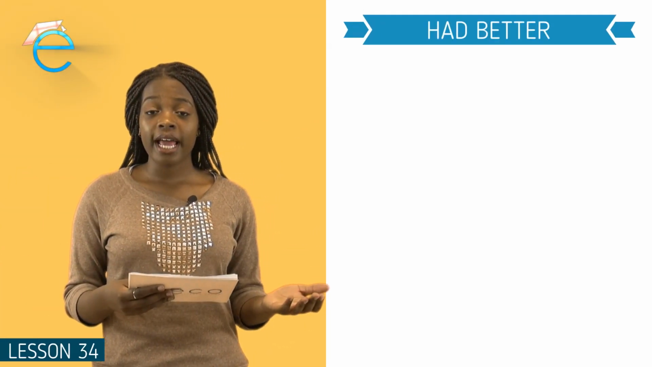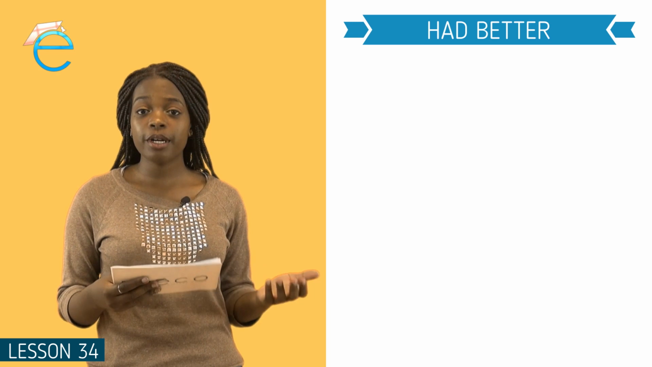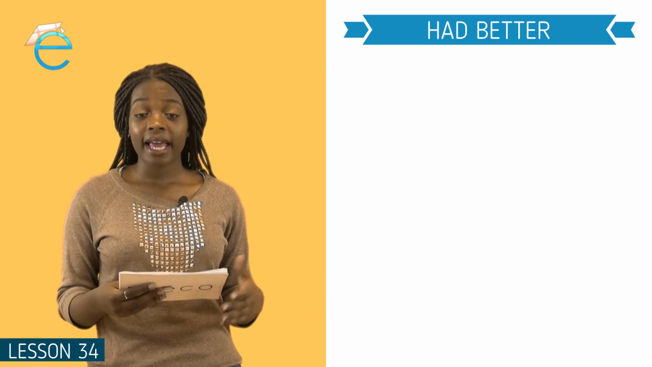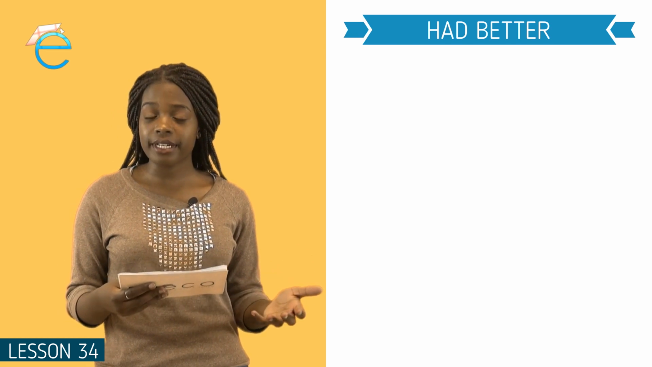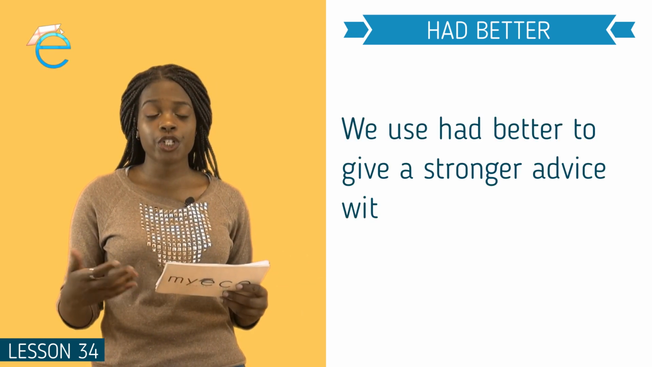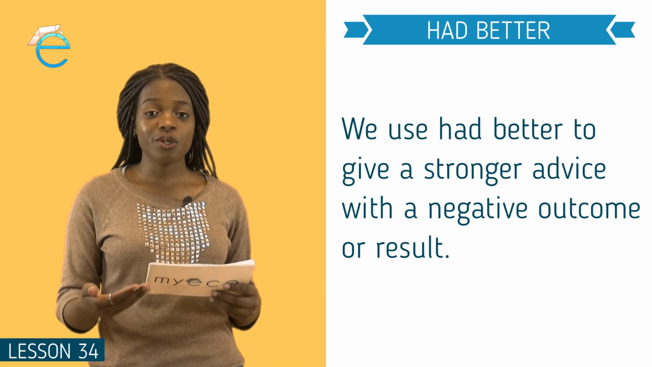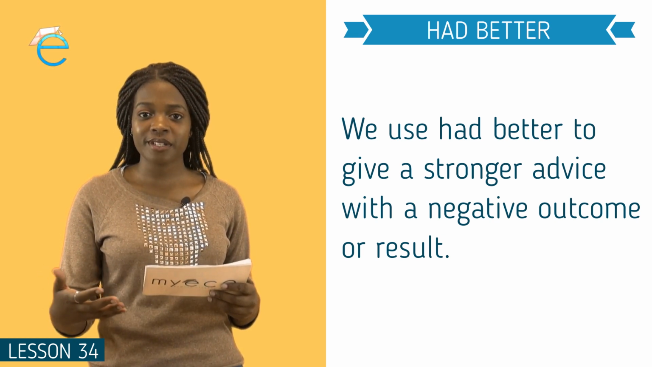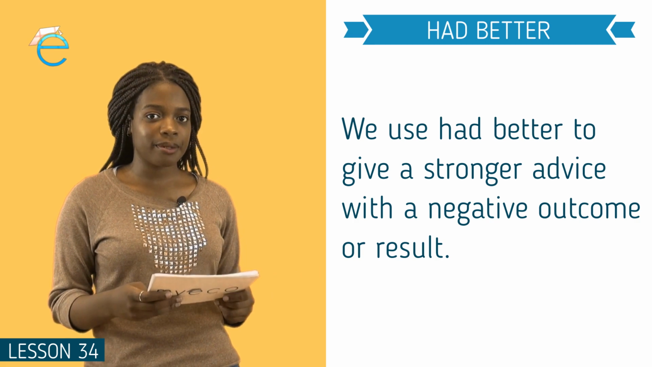So, in the beginning of the lesson, I told you how should and ought to have a similar meaning and we can use them in each other's places. Had better is a little bit different. Had better is a much stronger warning and we often use it to show a negative outcome or a negative result. Let's have a look at these examples.